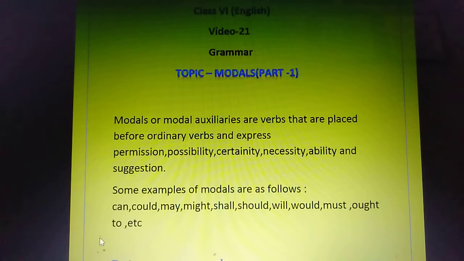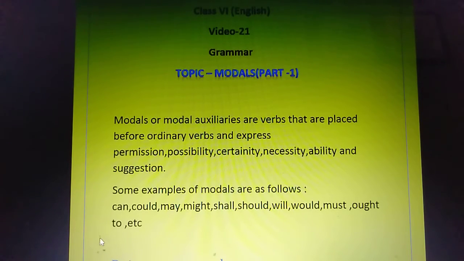So first, what are modals? Modals or modal auxiliaries are verbs that are placed before ordinary verbs and express permission, possibility, certainty, necessity, ability and suggestion. So modals are basically auxiliary verbs, kind of helping verbs, that are placed before the ordinary verbs. And what are they used for?